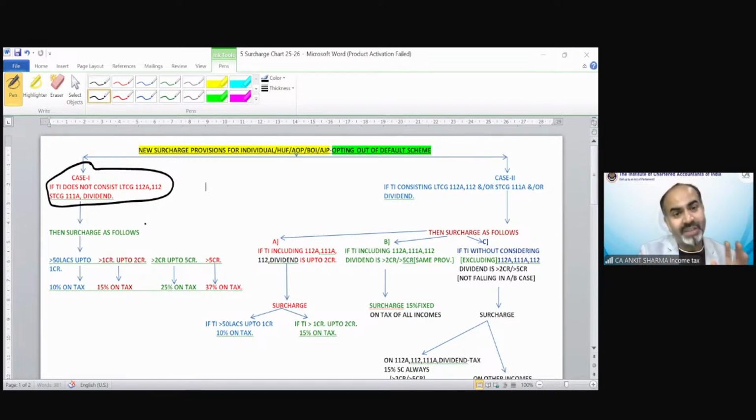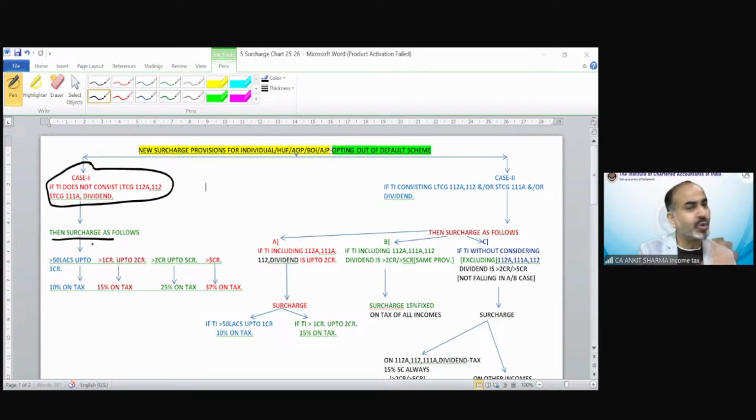But now you know what exactly we are talking about. So if there is a question in which we do not have any income of 112A, 112, 111A or dividend, then surcharge would be normal.